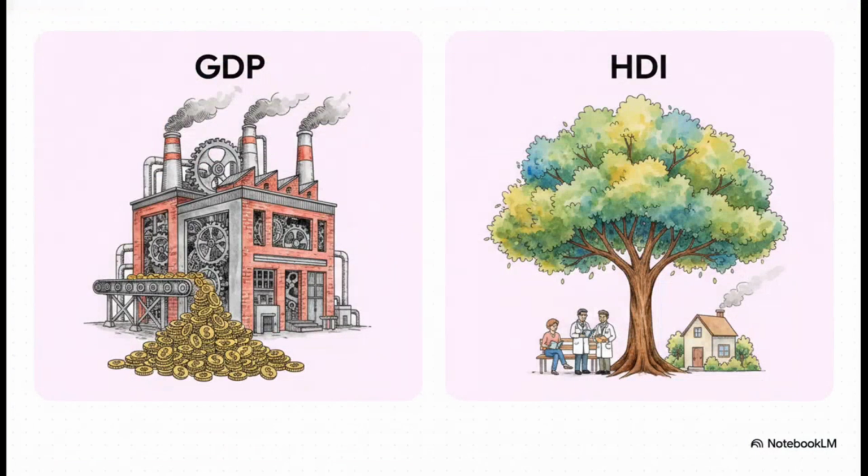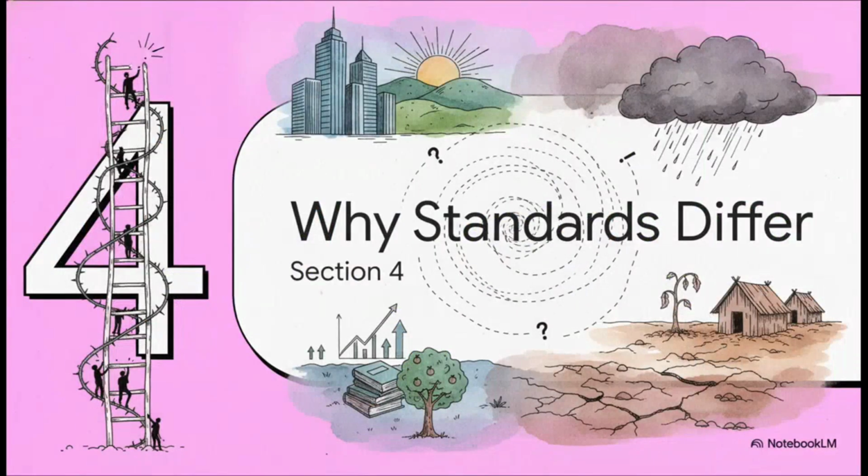Let's put them side by side for a second. While GDP is fantastic for tracking pure economic output and overall growth, HDI is vastly superior for measuring the actual quality of life within a nation. GDP is just a single economic indicator that completely ignores how wealth is distributed. HDI, on the other hand, being a composite of those three dimensions, recognizes that a high income doesn't mean a whole lot if you don't have the health or education to actually enjoy it. Knowing how we measure these standards naturally leads us right into Section 4.